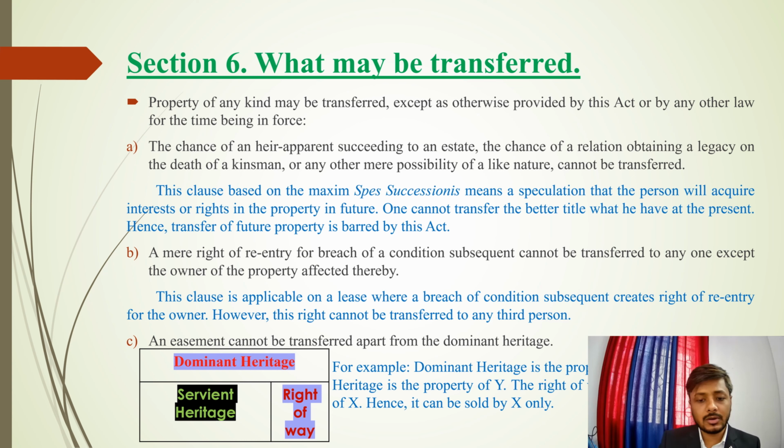It cannot be transferred at all. This is an easement right that belongs to the dominant heritage, and it is totally inherent to the dominant heritage, and hence it cannot be transferred at all.